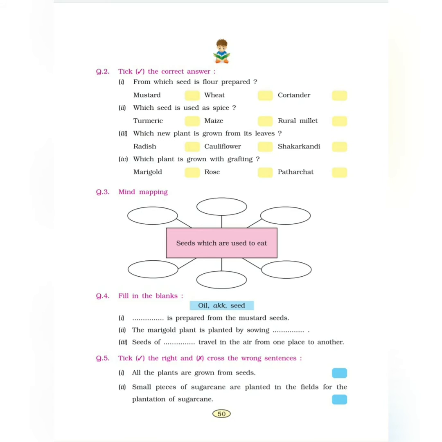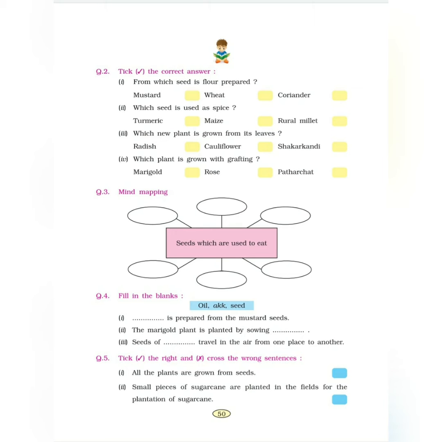Question 2 on page 50. From which seed is flour prepared? You know what flour is? Flour is atta. Flour. Repeat after me. Flour. Okay.